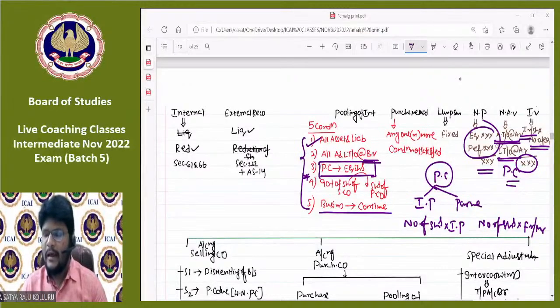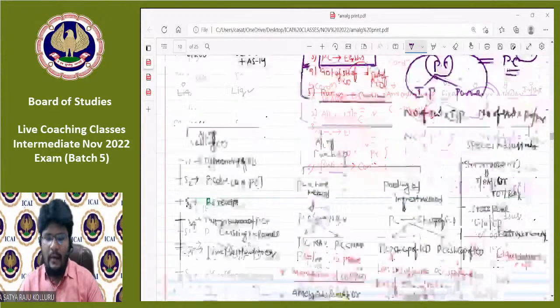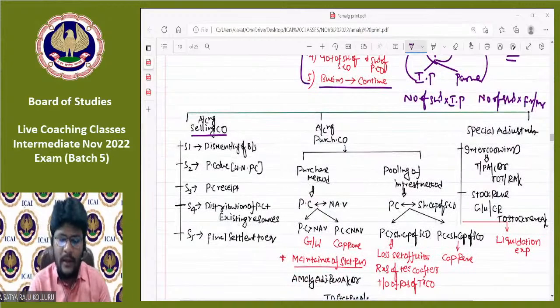And I clearly established the fact that whether you record the PC at issue price or at par value, there is no difference. The impact is the same. Still, that had to be proved for you. But I made a conclusion that there is no difference in the accounting treatment, whether you record it at issue price or par value.